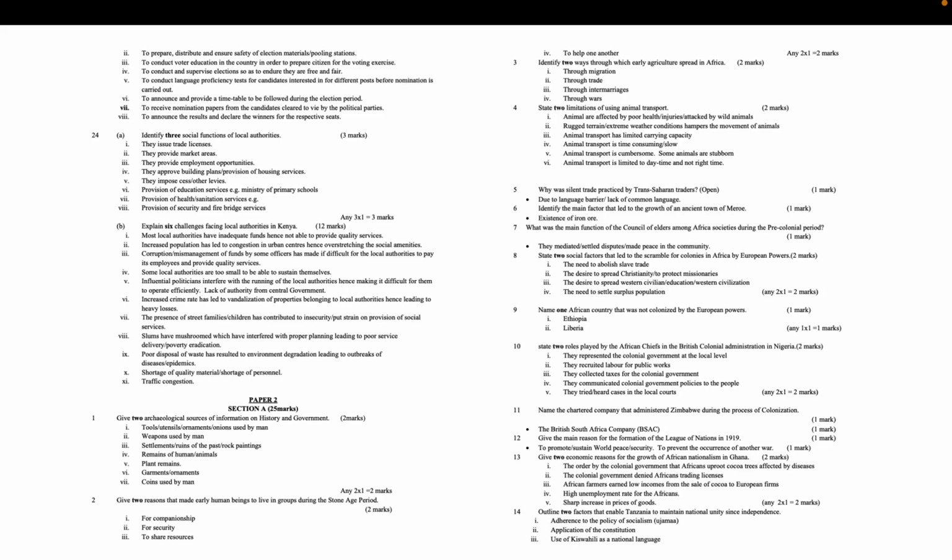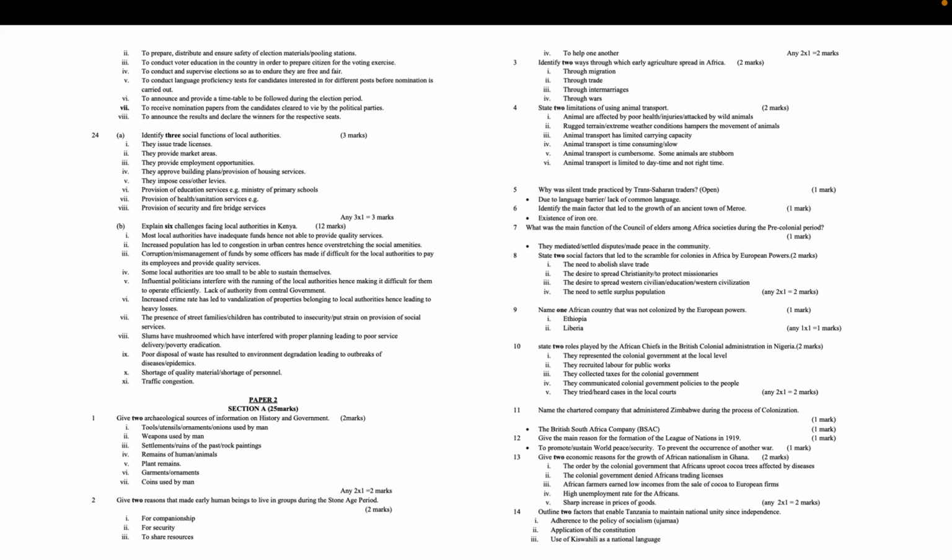8. State 2 social factors that led to the scramble for colonies in Africa by European powers. 2 marks. The need to abolish slave trade. The desire to spread Christianity, to protect missionaries. The desire to spread Western education, Western civilization. The need to settle surplus population. Any 2x1 equals 2 marks. 9. Name 1 African country that was not colonized by the European powers. 1 mark. Ethiopia. Liberia. Any 1x1 equals 1 mark.